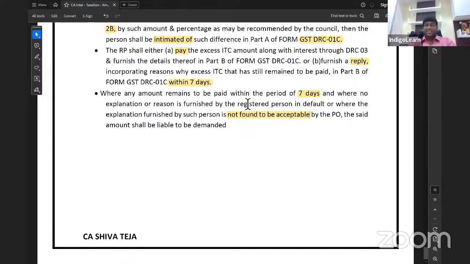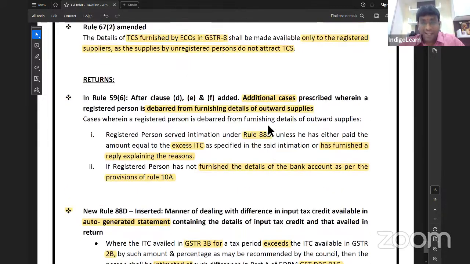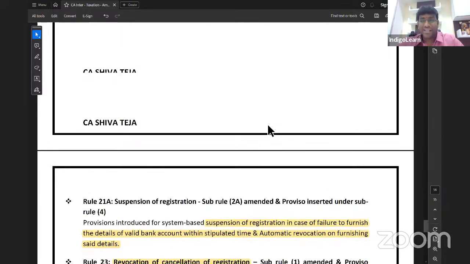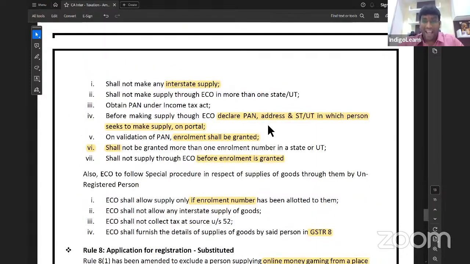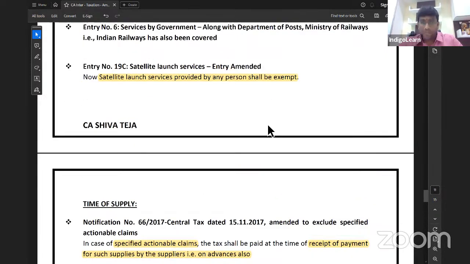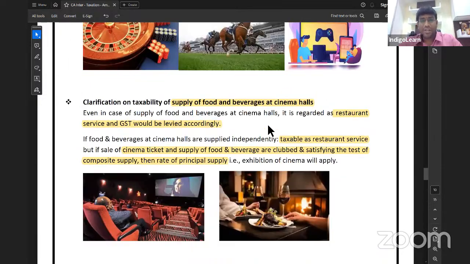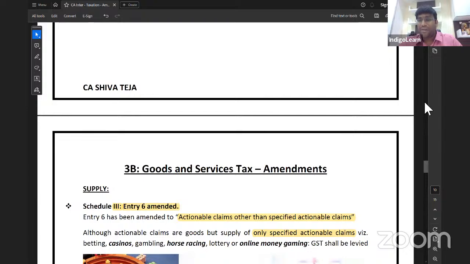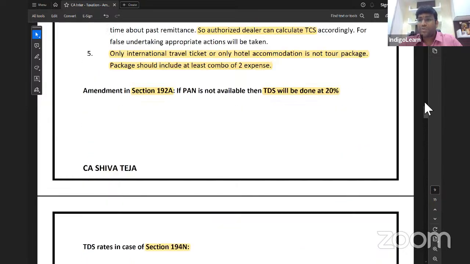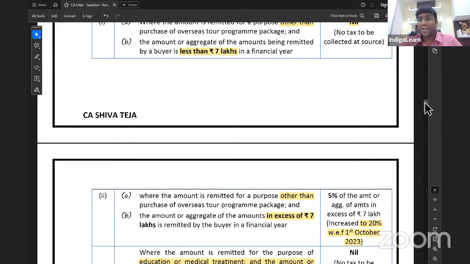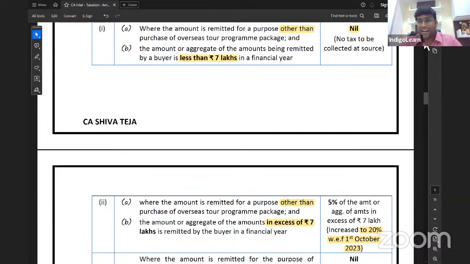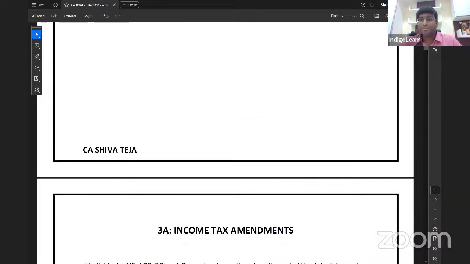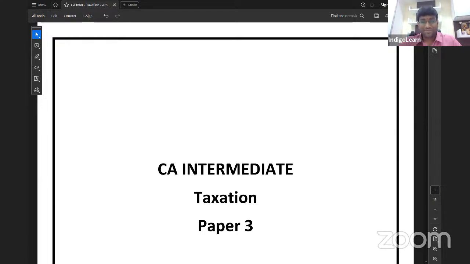That's it. That's the story of amendments in GST, my dear friends, that is 3B, and we have also discussed amendments in income tax, that is 3A. The whole idea of this particular session is to get a complete clarity of thought on all the amendments which are relevant for May 2024 examination, so that we are fully clear with that and we are ready to tackle the examination of May 2024.